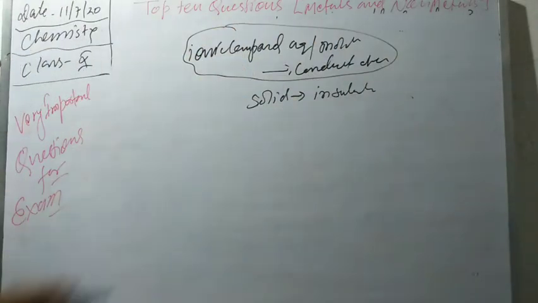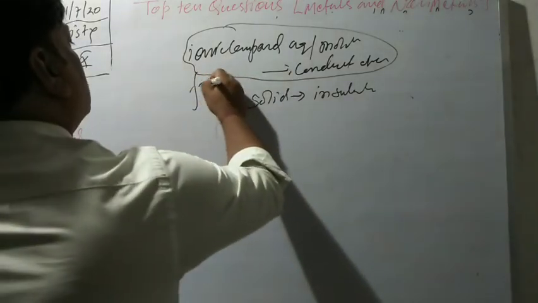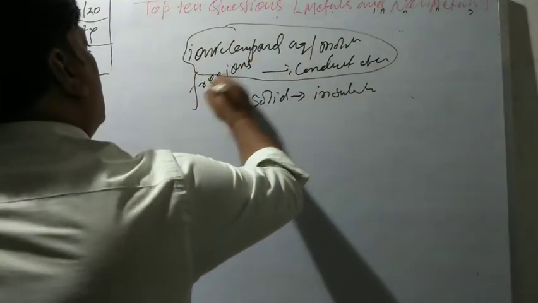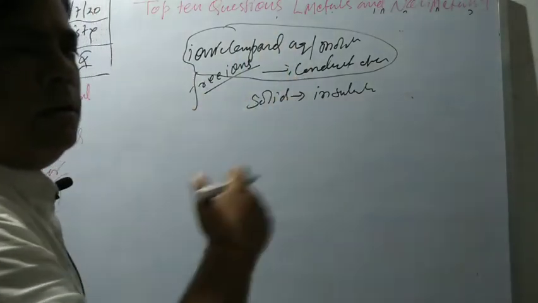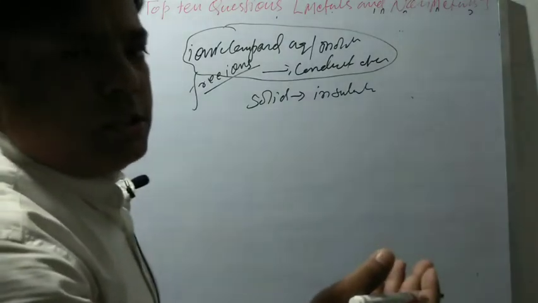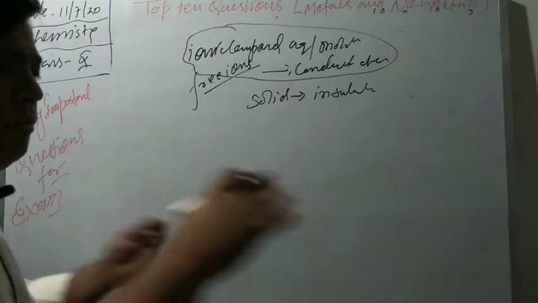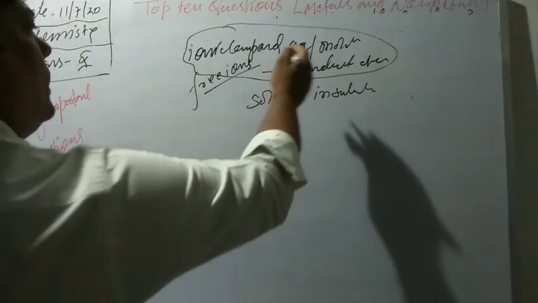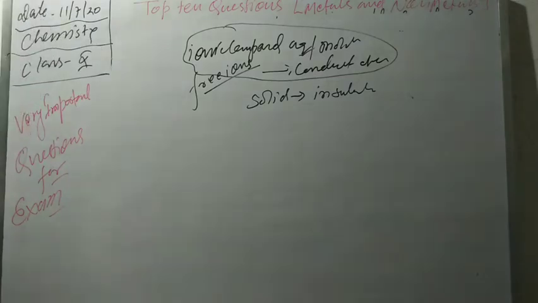In aqueous or molten form, they have free ions, and these free ions can easily move in that particular liquid, and that liquid which can conduct electricity is called an electrolyte. So, these ions can easily flow in the electrolyte in the aqueous or molten state, so they can conduct electricity in this state only.